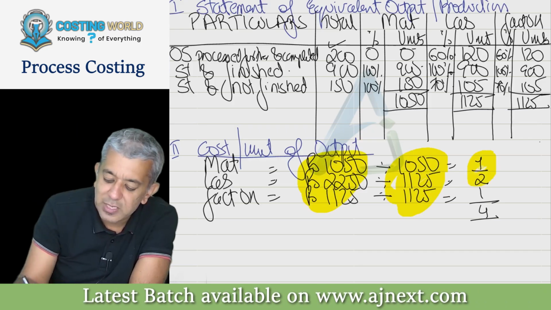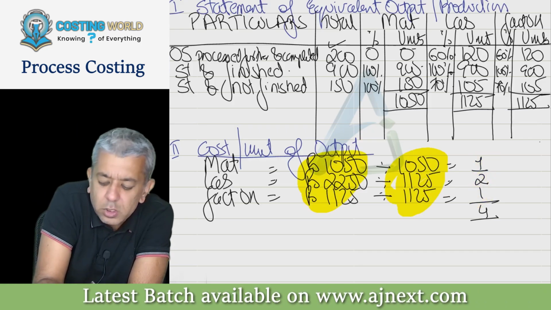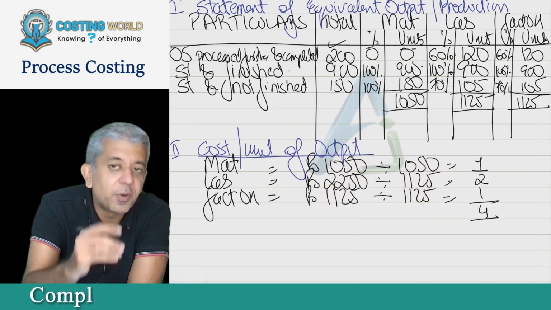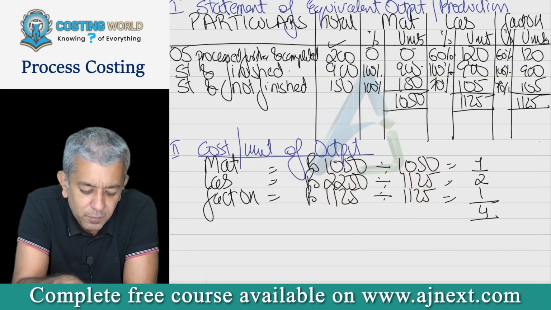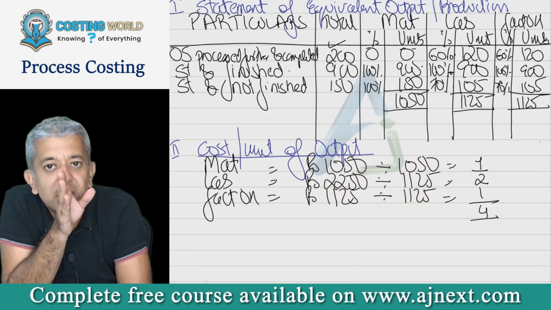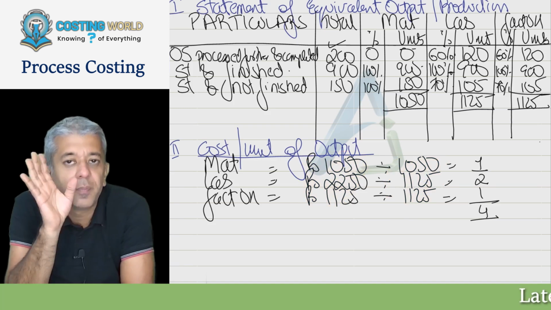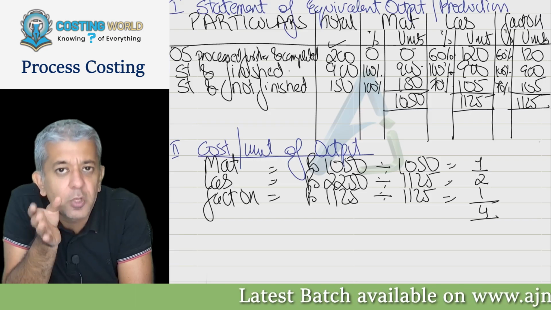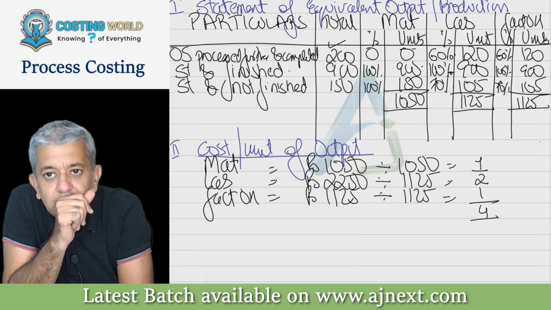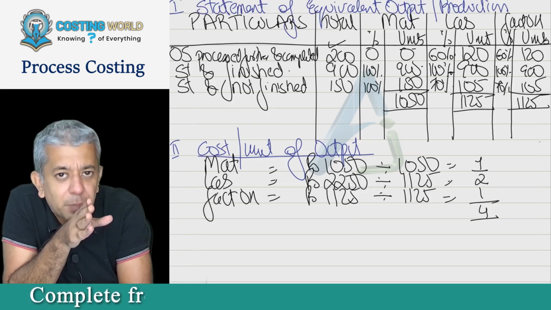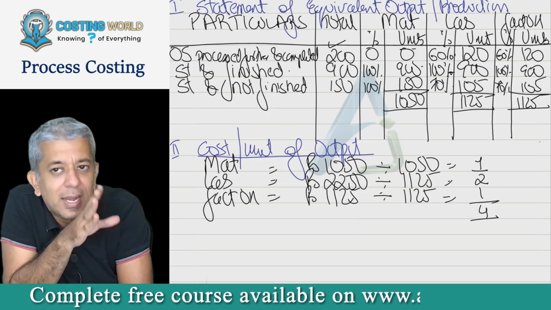So therefore these represent current unit cost. If I have produced anything in this period, material cost on that is ₹1. Labor cost incurred on that is 2. Factory overheads on that is ₹1.